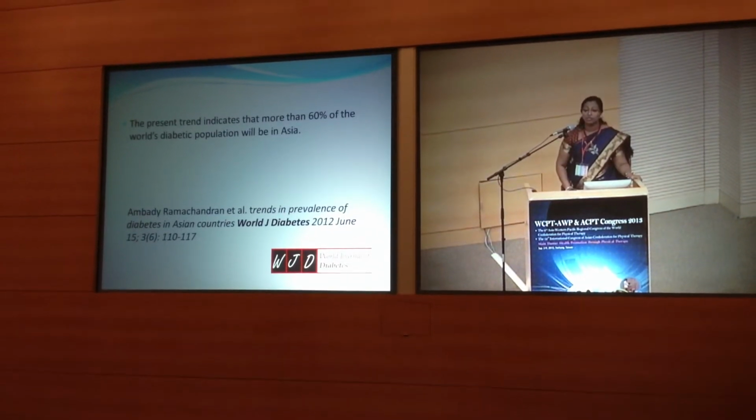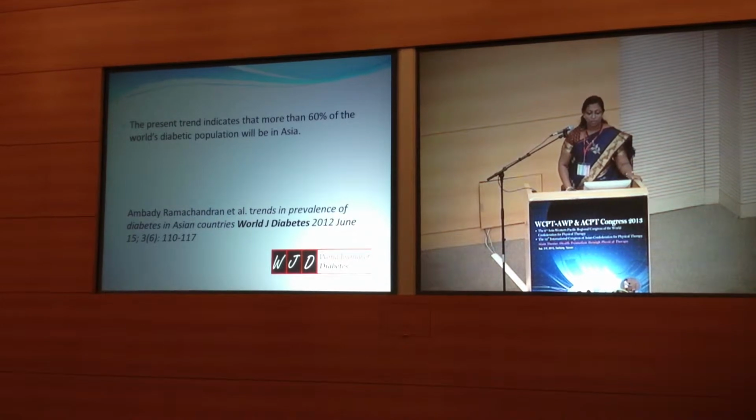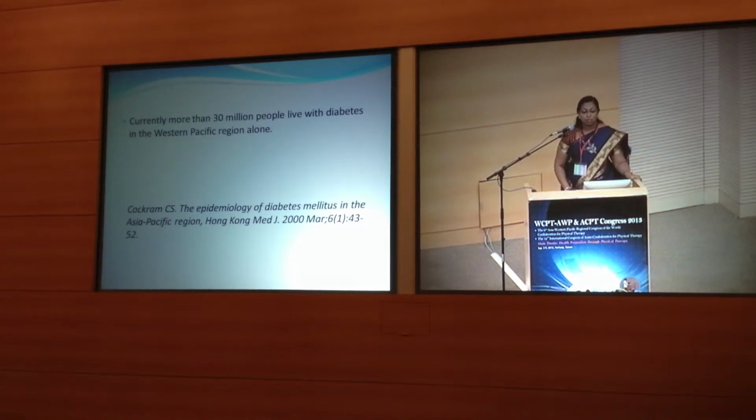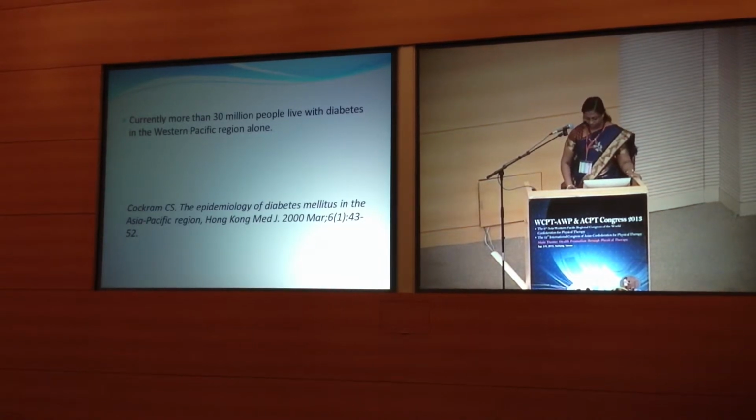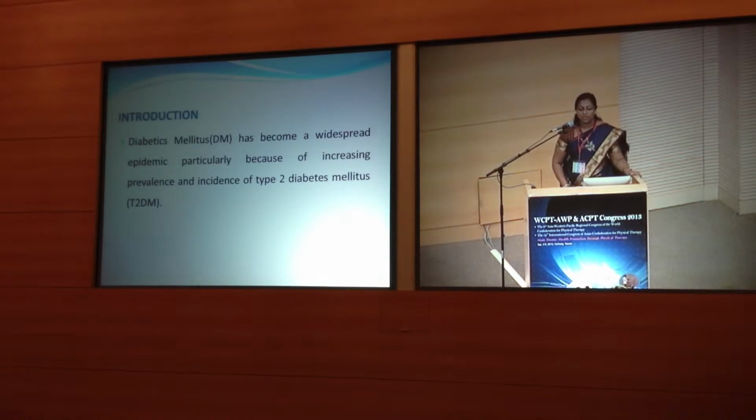Diabetic population will be in Asia. And this is the data from an article published in World Journal of Diabetes in 2012. Currently, more than 30 million people live with diabetes in the Western Pacific region alone. Now going into a brief introduction on diabetes mellitus.